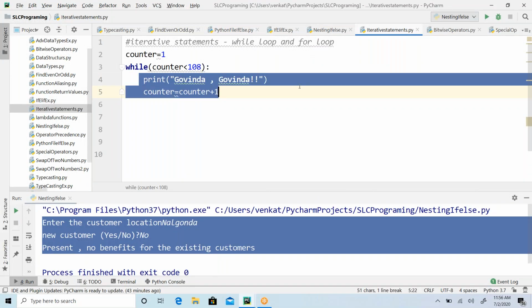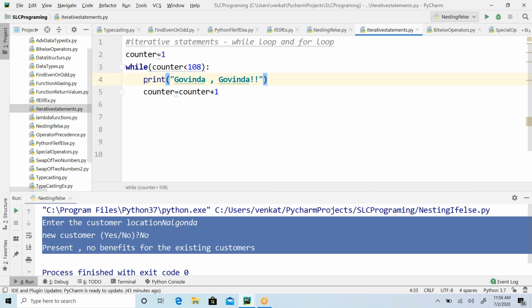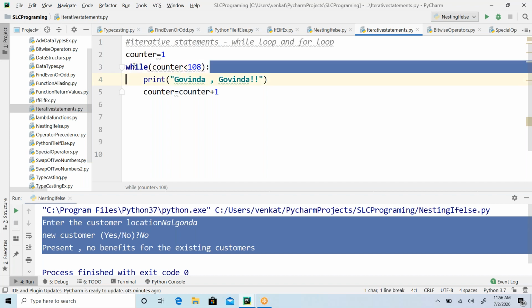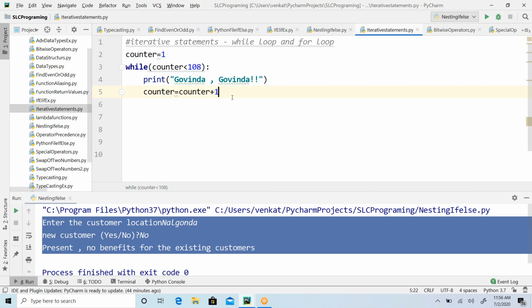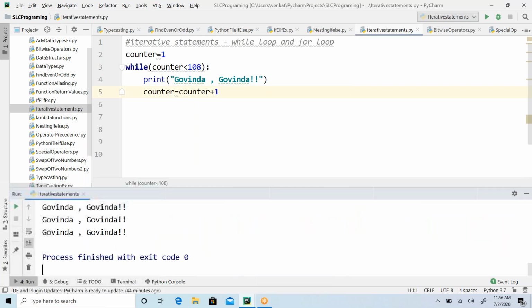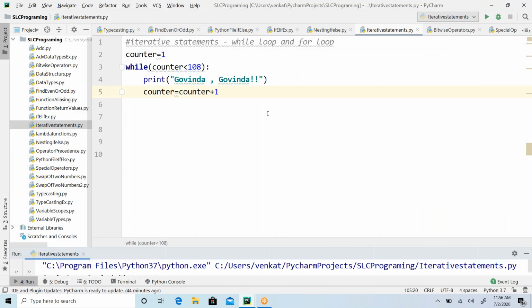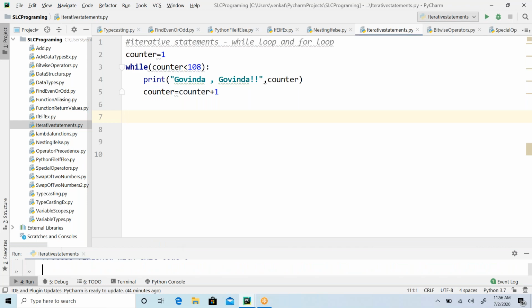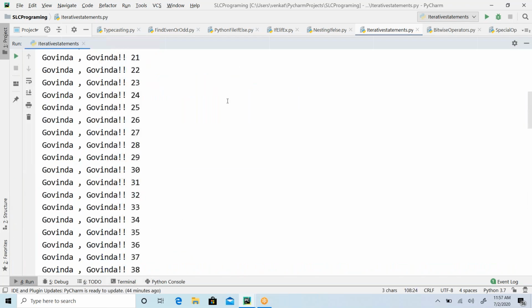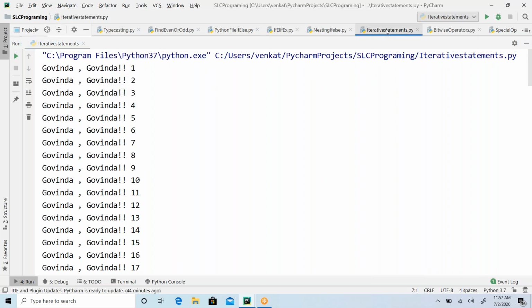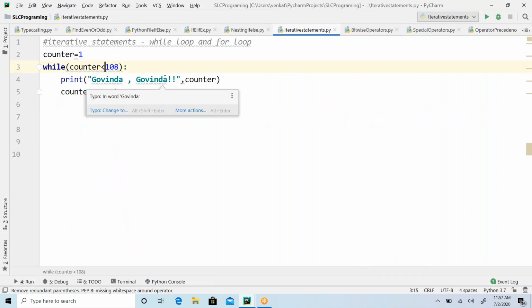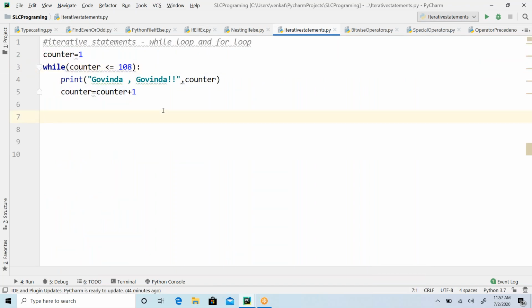Now I have only one print statement here, but I am controlling the execution of this statement by using this looping control statement, so that it will print 108 times. See that it is printed so many times, and of course if you want you can count it. To know how many times it is printed, you add the counter here. Okay, 107. It started from 1 and printed 107. What about 108? You have to complete 108 rounds first. 107 you did, one you did not do.